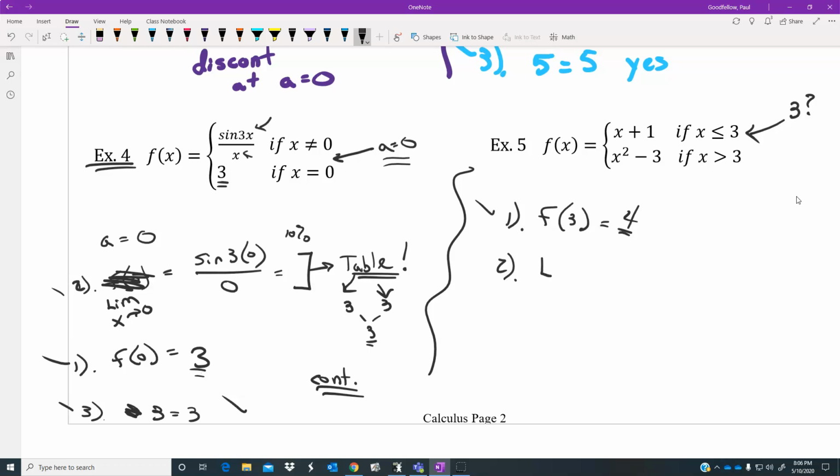Number 2. Does the limit as x approaches 3 of f of x exist or not? Well, again, a left and a right rule on this limit would mean that the top being left would be 4, and the bottom being right would be 3 squared is 9, 9 minus 3 is 6, and check it out, those two don't agree, the left and the right, what the answer is. So it fails rule number 2, and ultimately would be discontinuous at that particular location.